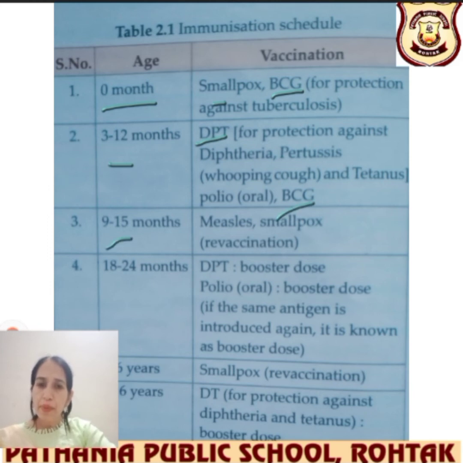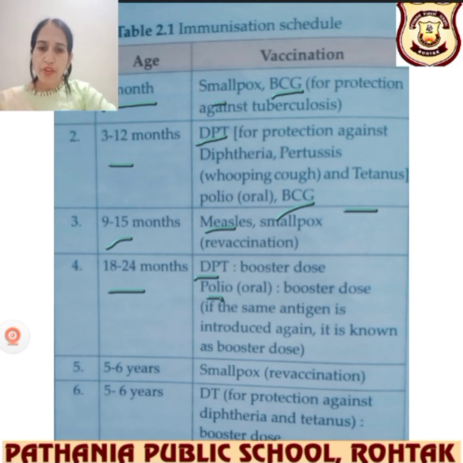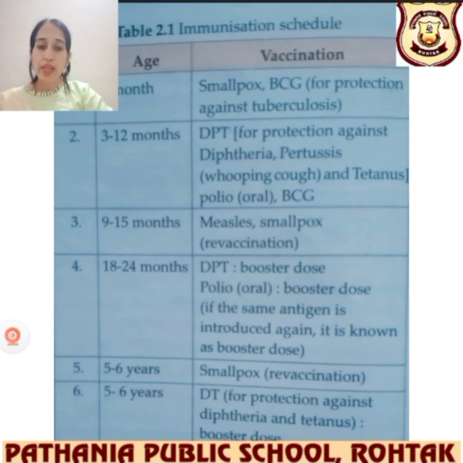At 9 to 15 months, measles and smallpox vaccination was given, and at 18 to 24 months, DPT booster vaccines, a booster dose or third dose, were given. That is called booster doses. Oral polio was also started. At 5 to 6 years of age, smallpox revaccination was given, and DT, for protection against diphtheria and tetanus. A booster is also given to the child. You can go through it so that your knowledge increases.